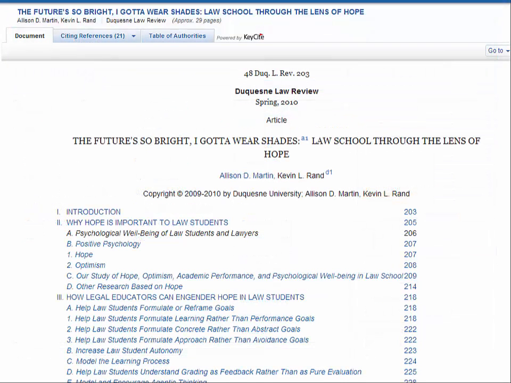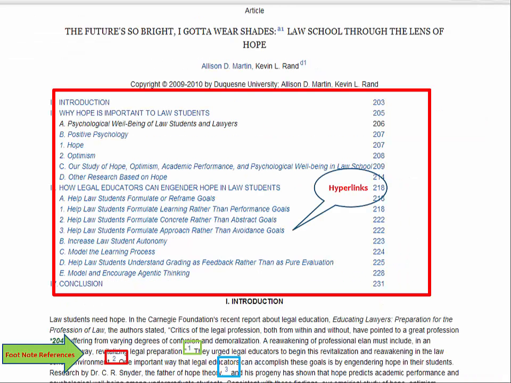The article provides the key cite references under the Citing References tab and a list of citations cited in the article under the Table of Authorities tab. To go to the text of the document, scroll down or click on the hyperlink which is provided in the Table of Contents. Click on the footnote numbers to retrieve the footnote references at the end of the article.